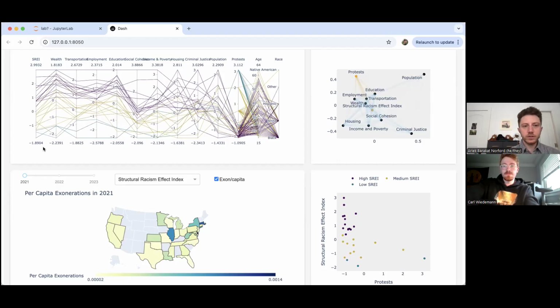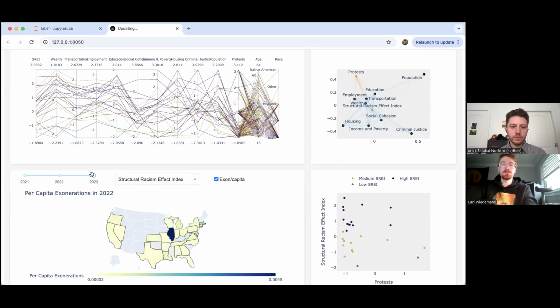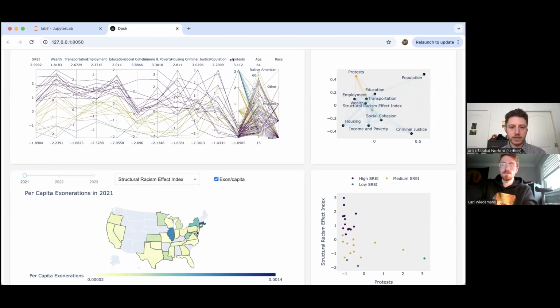Yeah, so to achieve the goals that Carl stated, we created a dashboard with four main elements, all of which interact with each other. Up here, we have parallel coordinates. This shows the structural racism effect index and all of its components, the number of protests, and the age and race of the individuals who are exonerated. So each of these lines represents one exoneration in the selected year. We'll go back to 2021. And the SREI variables and protests come from the state in which that exoneration took place.